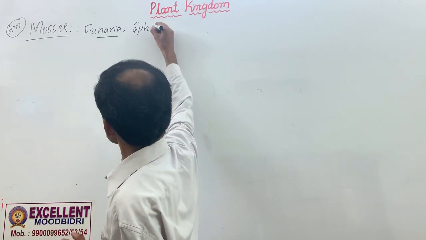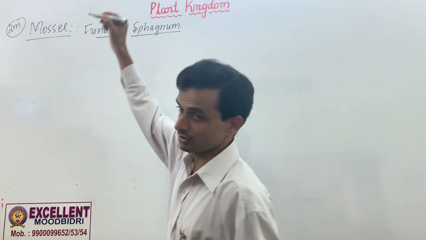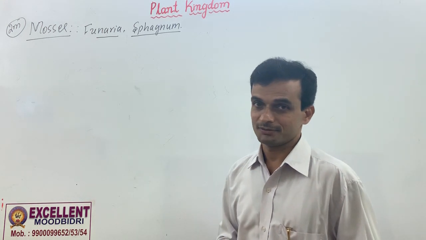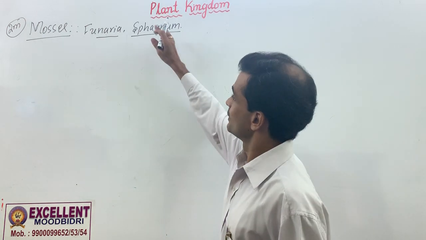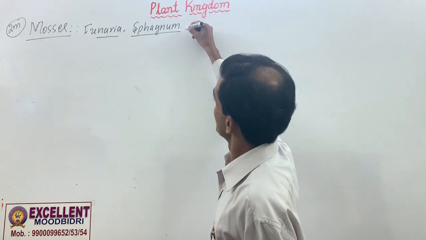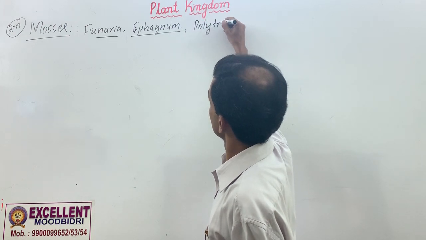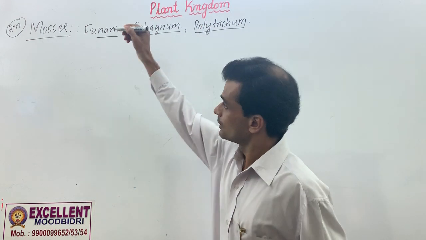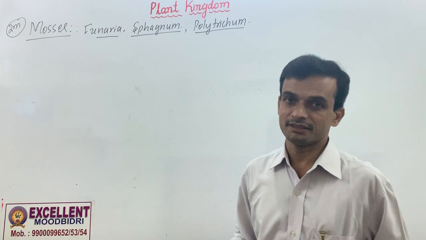Sphagnum. Did I mention this yesterday? Peat moss. It's also used as a packaging material. It's also used in the production of biofuels. Okay. And another one is Polytrichum. There are hundreds of species of mosses, but we will try to focus only on NCERT examples.